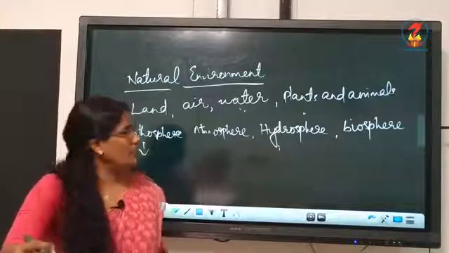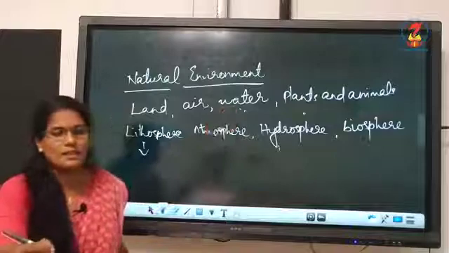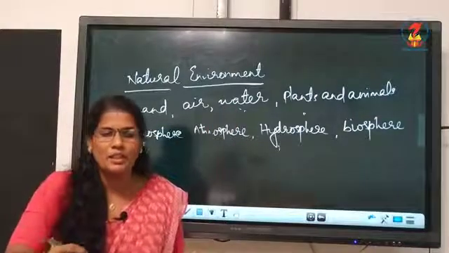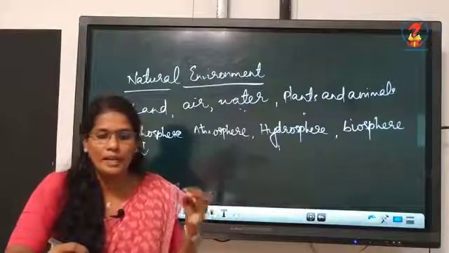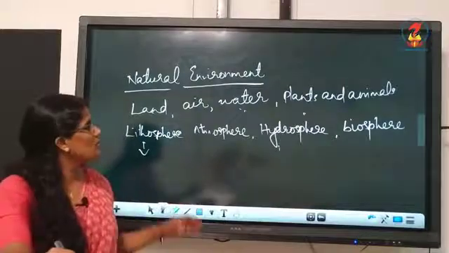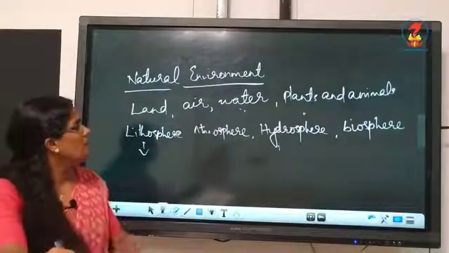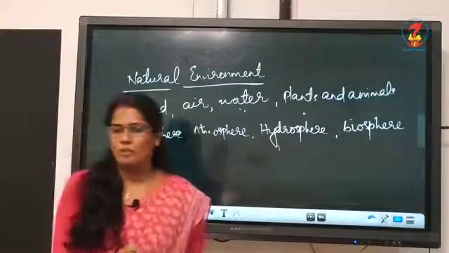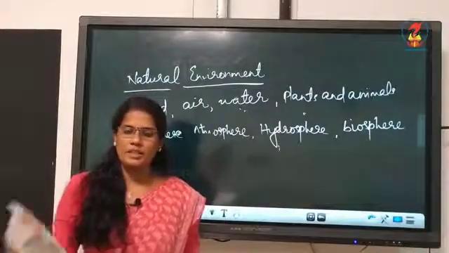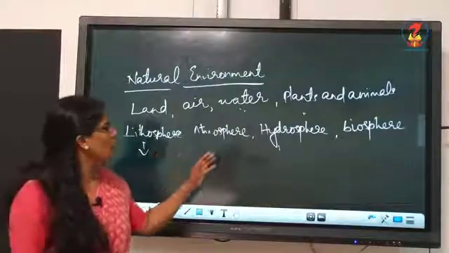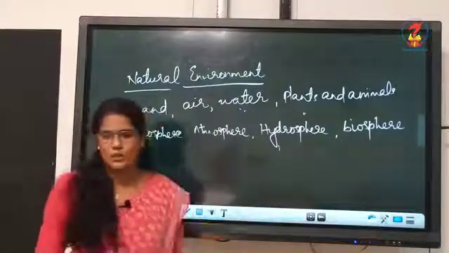Now, plants and animals together make the biosphere of the living world. It is the narrow zone of the earth where land, water and air interact with each other and support life. So, these are the major domains of the natural environment. They are lithosphere, atmosphere, hydrosphere and biosphere.